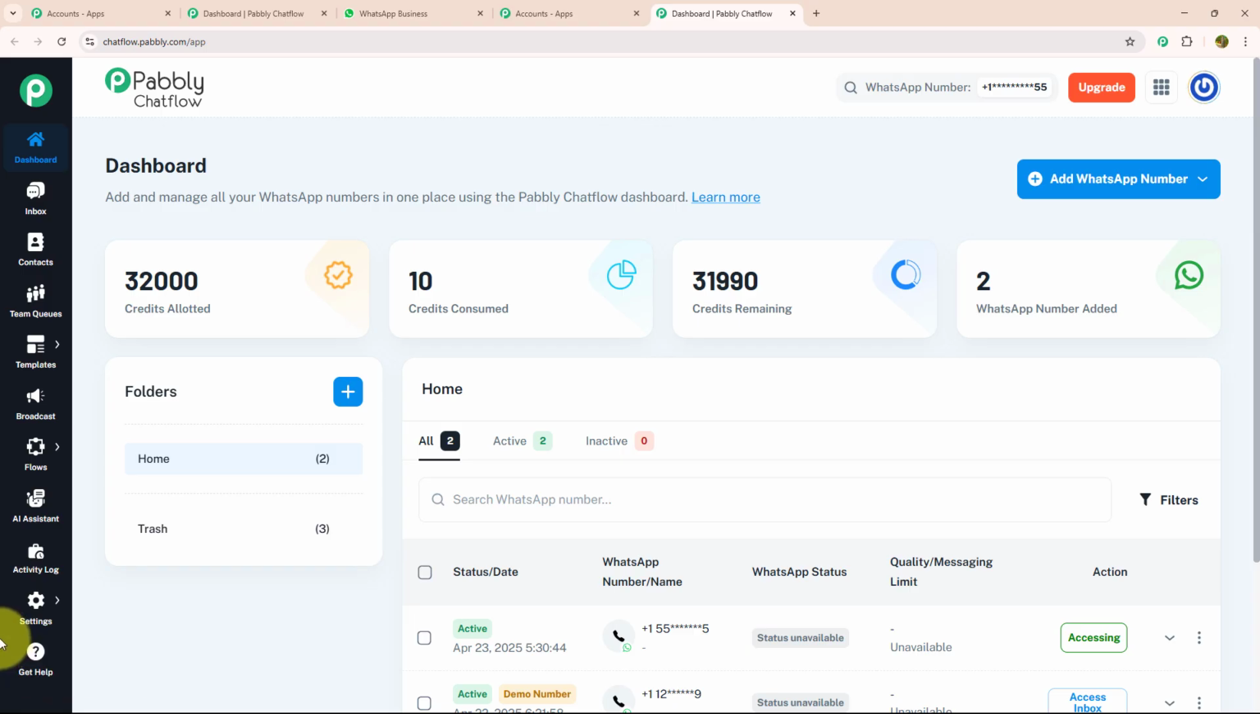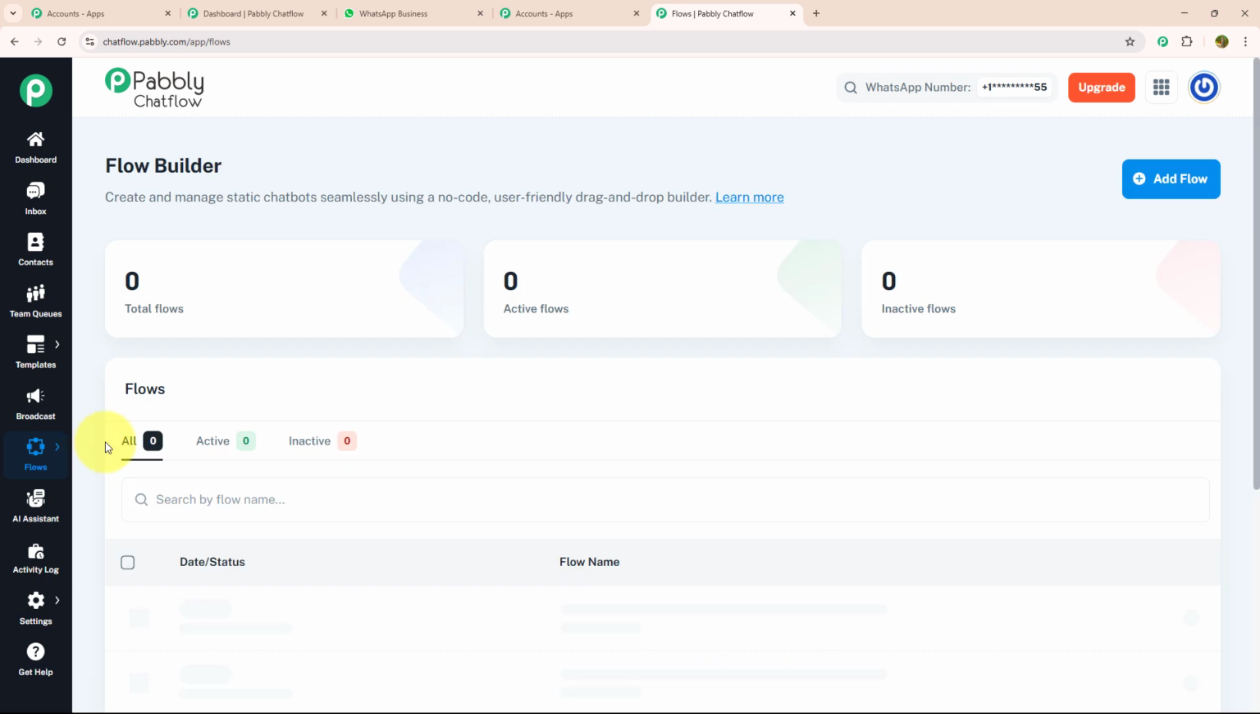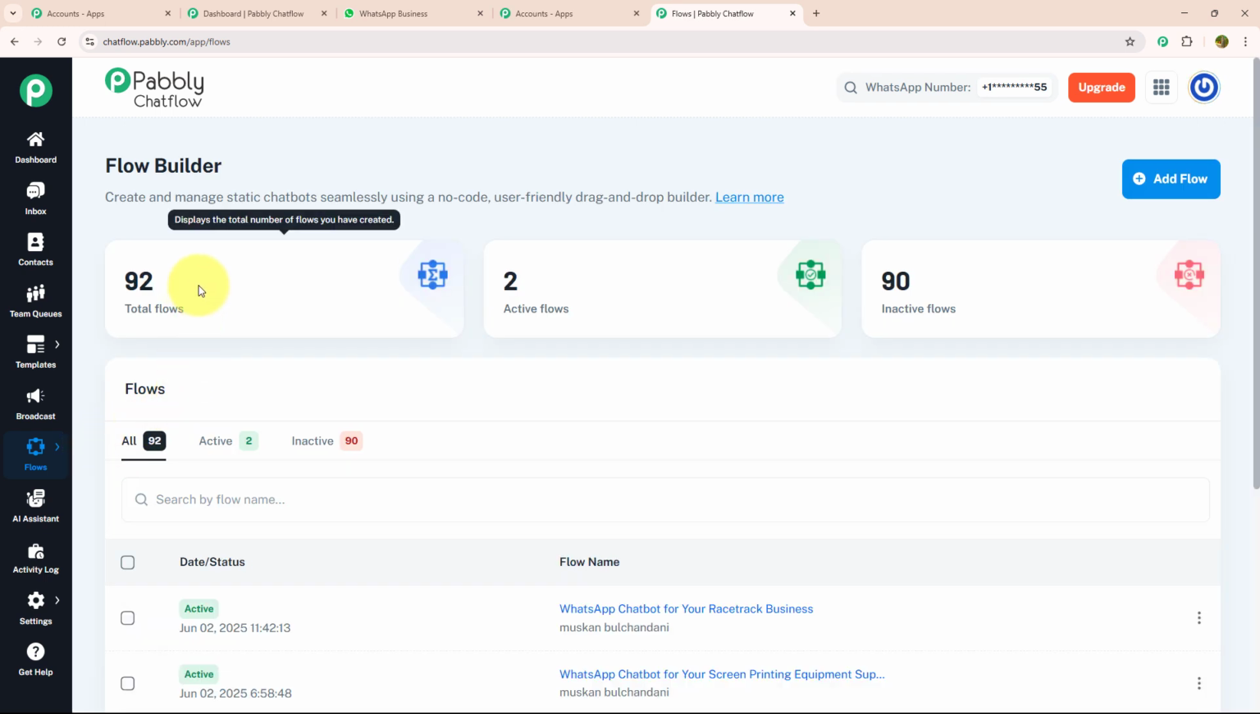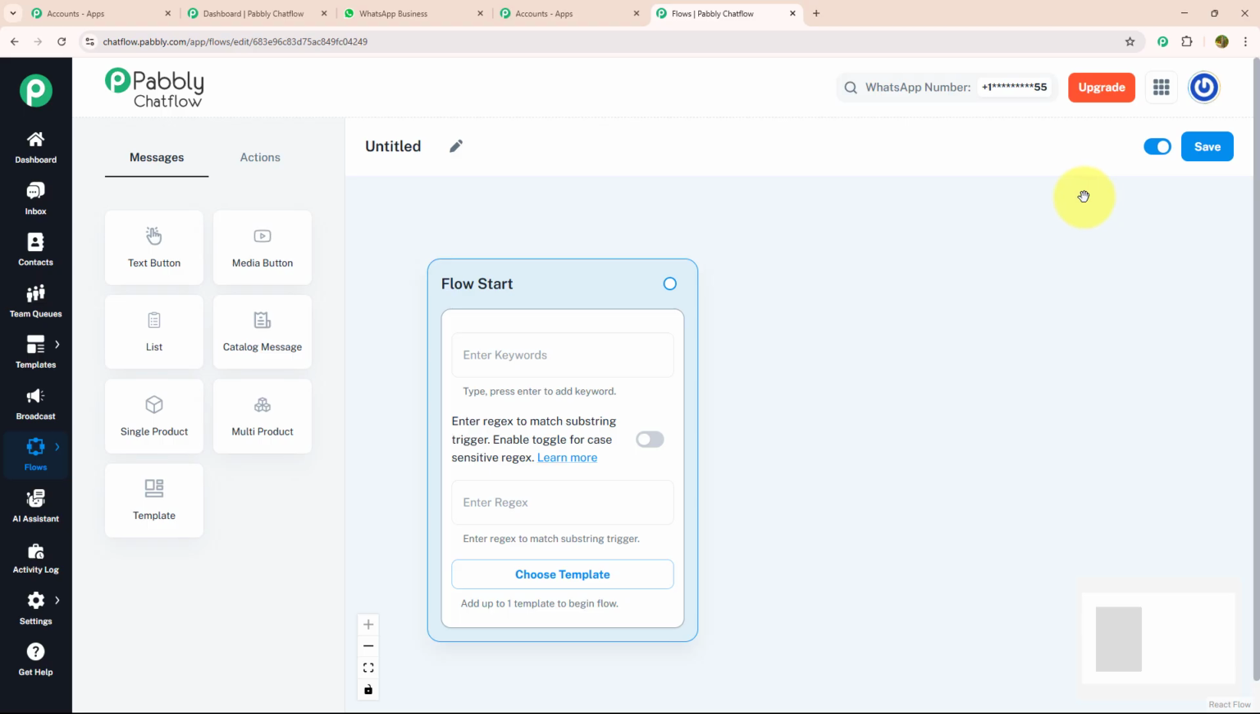As we got to know about each feature, let's get started building the flow. For that, we need to click on the flow option and you will land on the flow builder page. Here you can create and manage your chatbot seamlessly. To create a new flow, you just need to click on the add flow button, which is given on the top right corner. After that, you will land on this page.